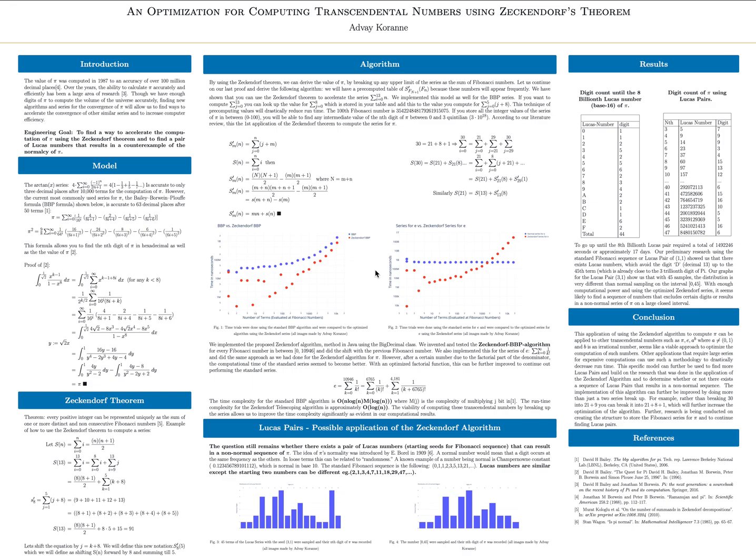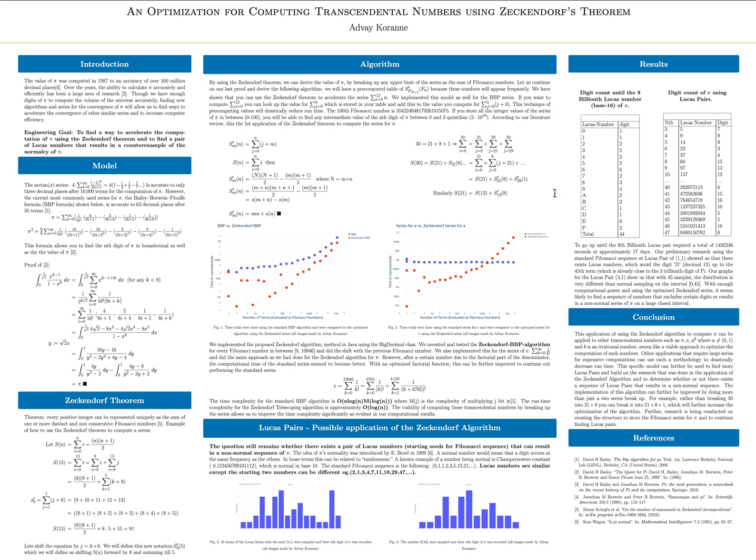I calculated the nth digit of pi using the standard BBP and counted the frequency of every hexadecimal digit. I ran it for 45 terms, which took approximately 17 days. This sequence avoided the digit d up till the 45th term, which is already close to the 3 trillionth digit of pi. I then ran the Lucas sequence with the starting numbers of 3, 1, and sampled the frequency. This can be seen in the following data table.